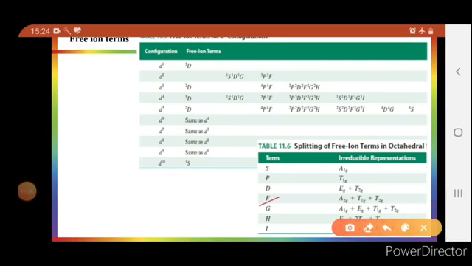Similarly, the states F, G, H and I will be split in an octahedral field, as you can see here. F will be split into A2g singly degenerate, T1g triply degenerate and T2g triply degenerate, so 1 plus 3 plus 3 is equal to 7. Similarly, G will be 9, H will be 11 and I will be 13. You can see here.